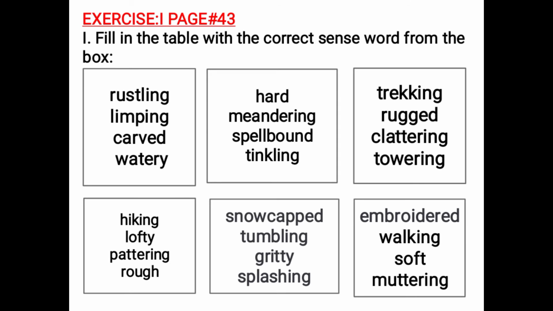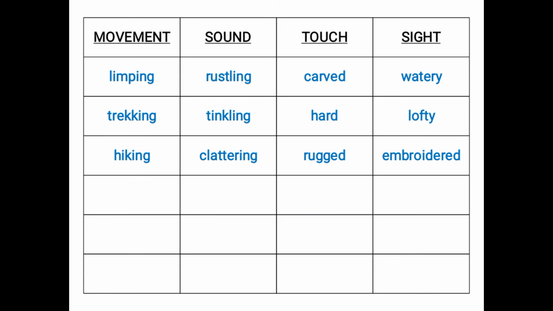Now what you have to do, you have to fill in the words in the correct column. The columns that we have are movement, sound, touch, and sight. Means you have to write the word into the correct respective column. The words that are used to describe a certain movement, we will write those words in the first column.